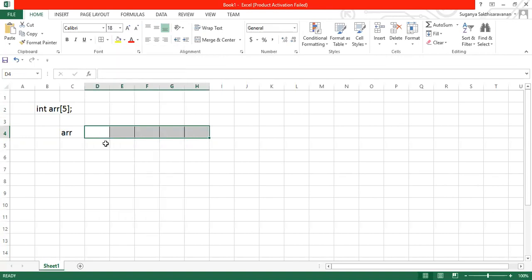So we'll start from known to unknown. Once you declare like this, your array will be initialized in this way, where the starting address, let us assume, is 2000. So here it is integer. For integer, what is the number of bytes required? For this block, how many bytes are required for an integer? Come on. If I'm going to store one integer data, how many bytes will be required?